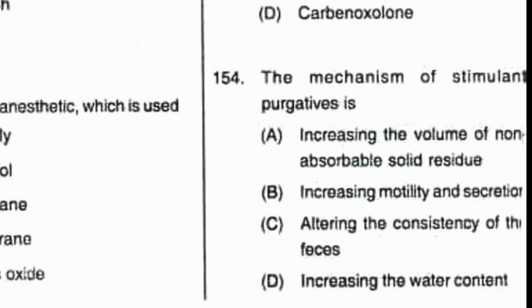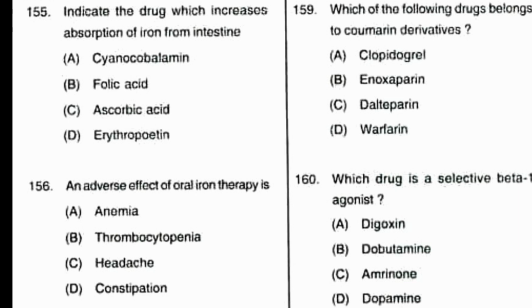Purgatives are also of other types: osmotic, which increases the water content. So if the question is the mechanism of osmotic purgatives, we can say that option D is the correct answer, increasing the water content. Then if the question is increasing the stool mass, increasing the volume of non-absorbed solid residue, that is a bulk purgative. So the mechanism of a bulk purgative is increasing the volume of non-absorbable solid residue. Or if the question is osmotic type purgative, then we can say option D is the correct answer, increasing the water content. Next question, number 155, indicate the drug which increases absorption of iron from intestine.